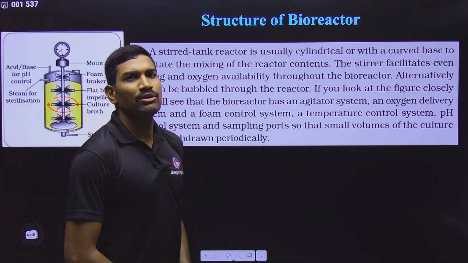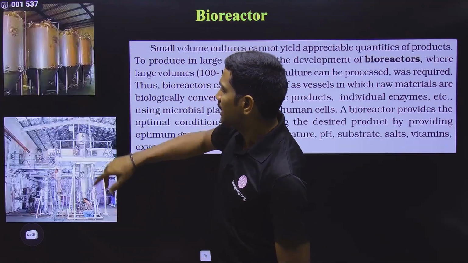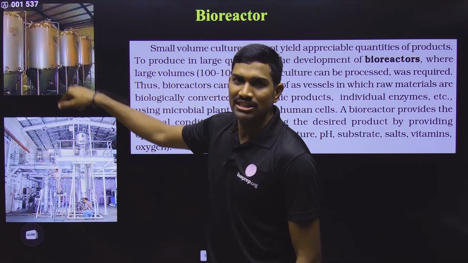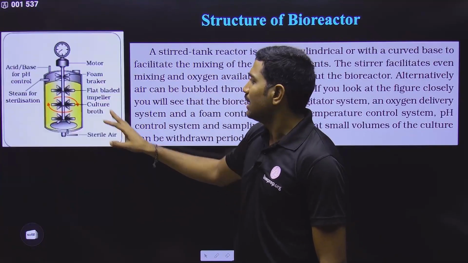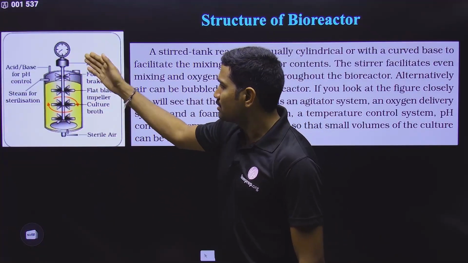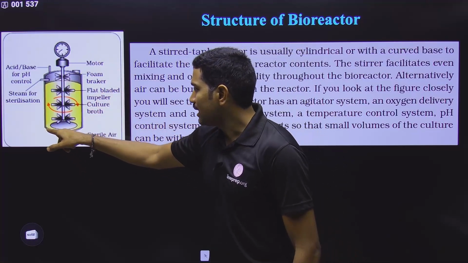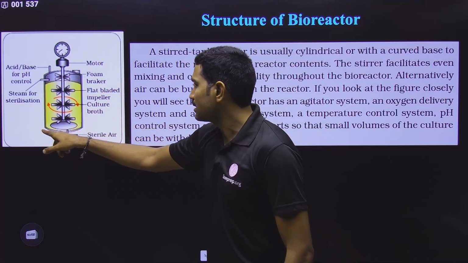And if we see this bioreactor structure in simple, actually in Microbes in Human Welfare, they have given these tanks, no? They are actually bioreactors. And this is a rough diagram. So these are the large vessels, generally they are cylindrical. At the bottom they may be curved shaped or they may be flat.